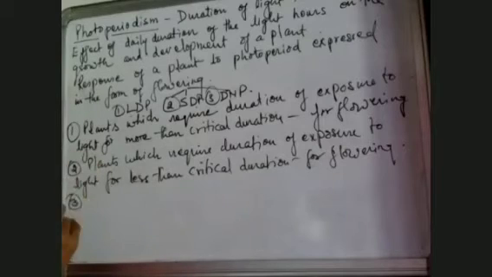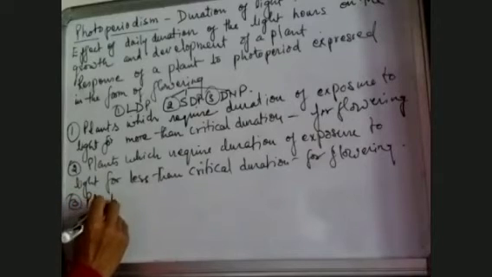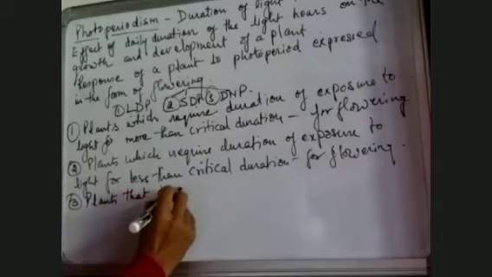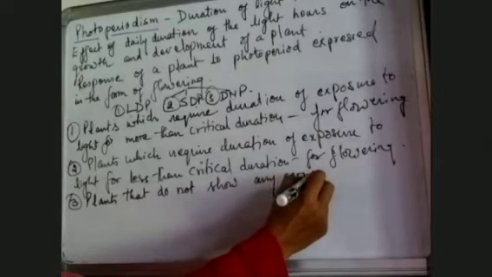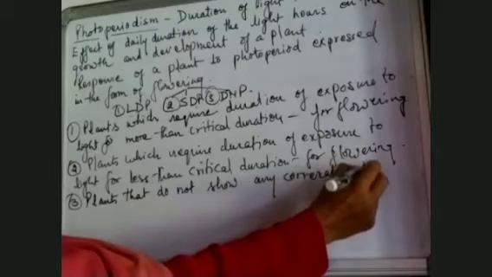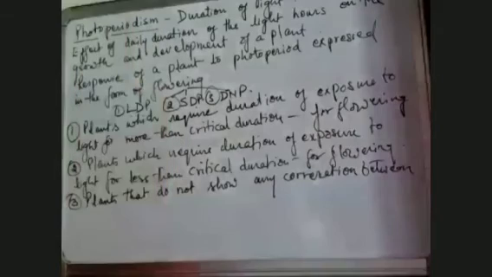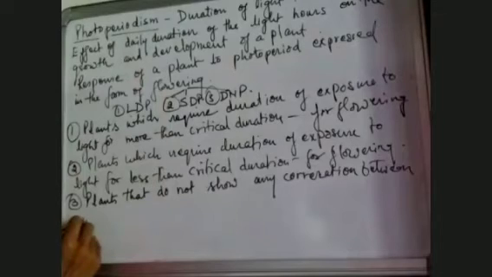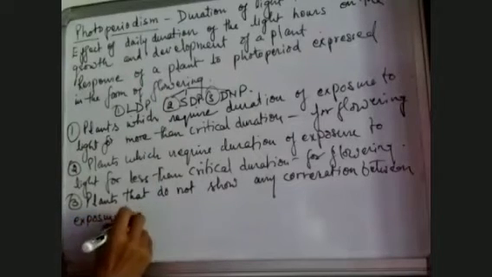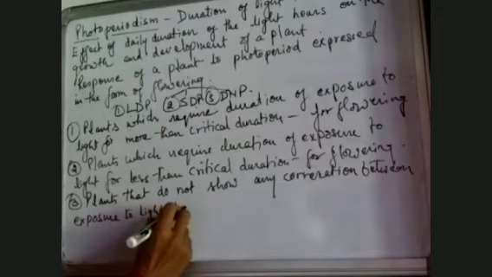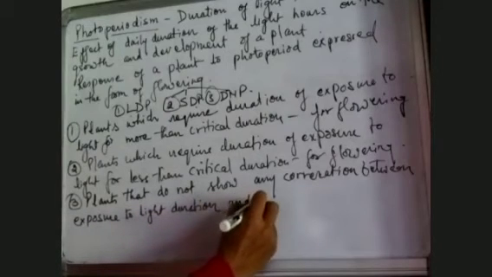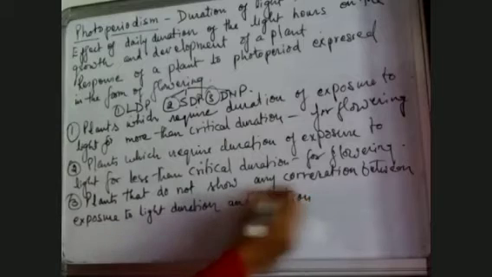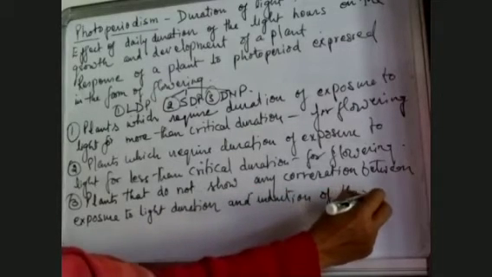So here these are the plants that do not show any correlation between exposure to light duration and induction of flowering. These are known as day neutral plants.